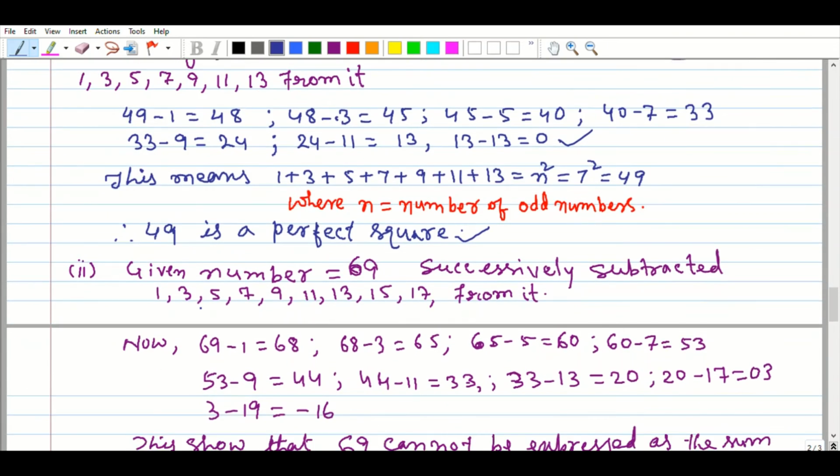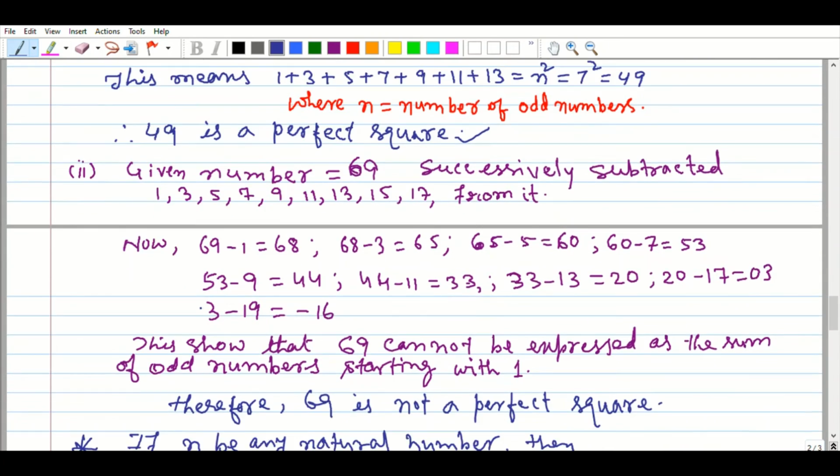The next number we have is 69, successively subtracting 1, 3, 5, 7, 9, 11, 13, 15, 17 from it. Here you apply the property that any number ending in 2, 3, 7 or 8 cannot be a perfect square.